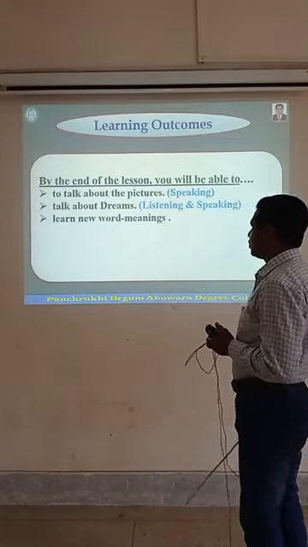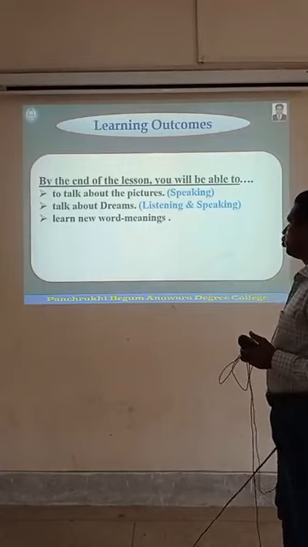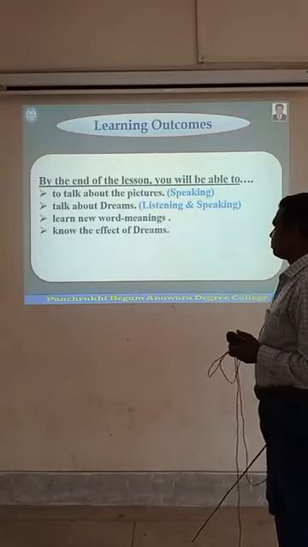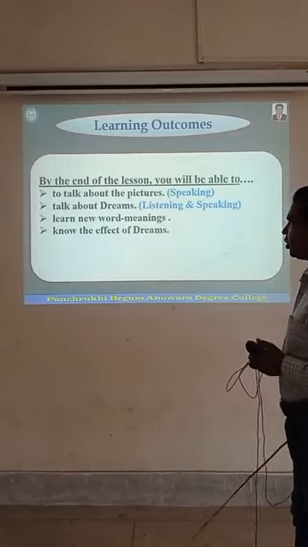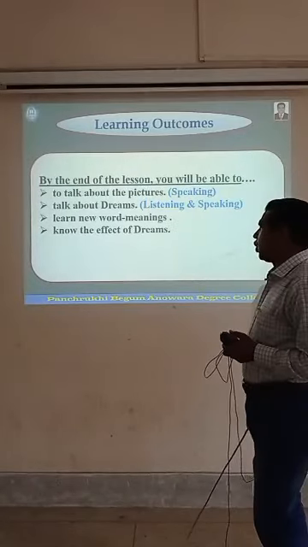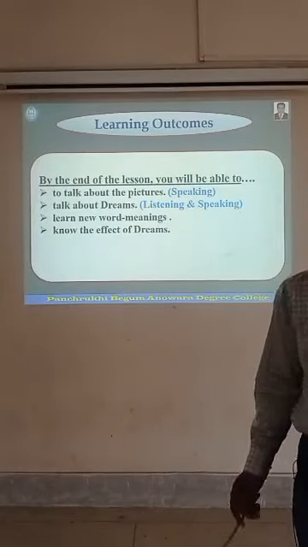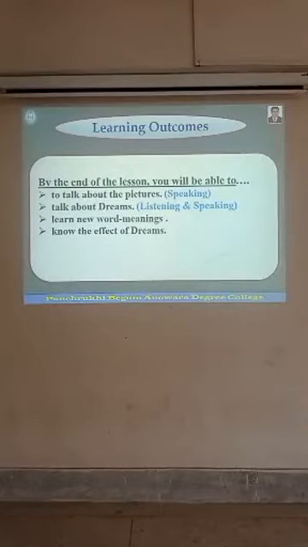Talk about the dreams, learn some new word meanings, then know the effect of dreams. What is the effect of dream? You will be able to know after reading the passage. Okay.